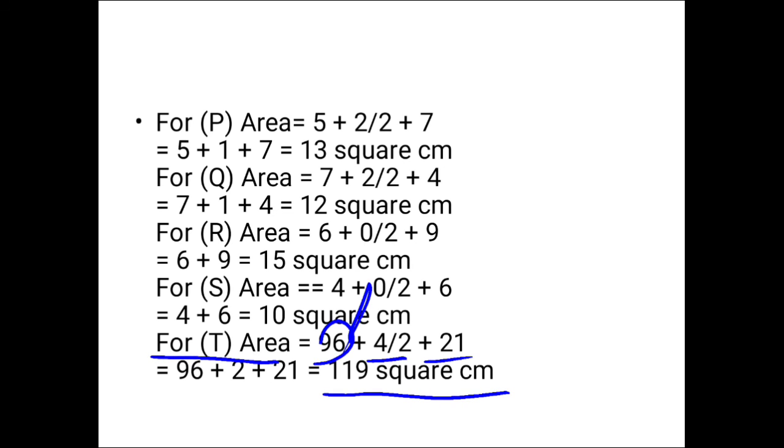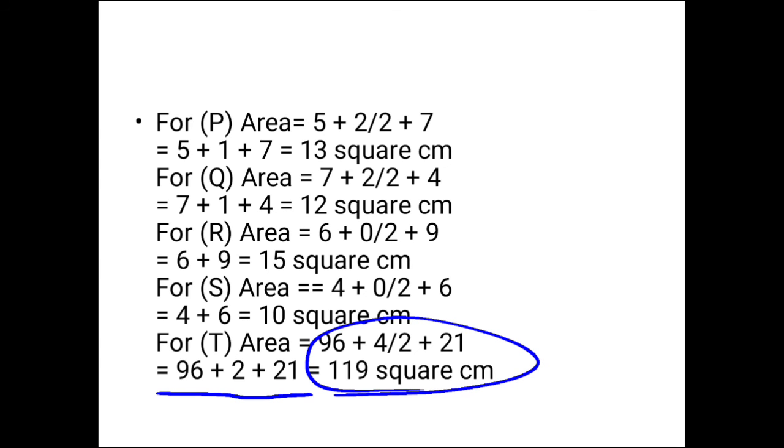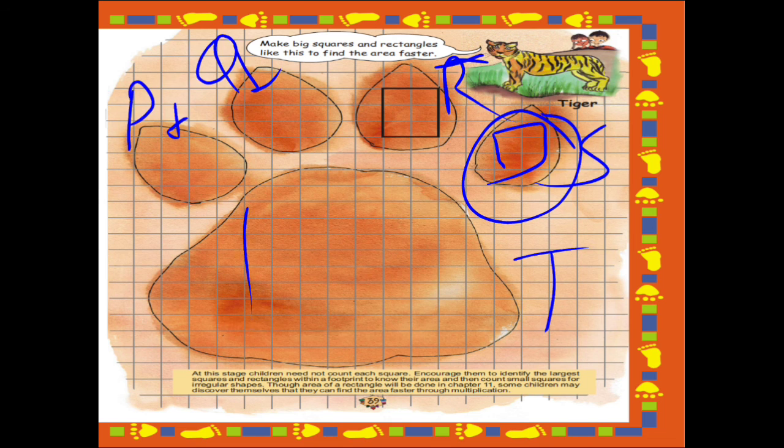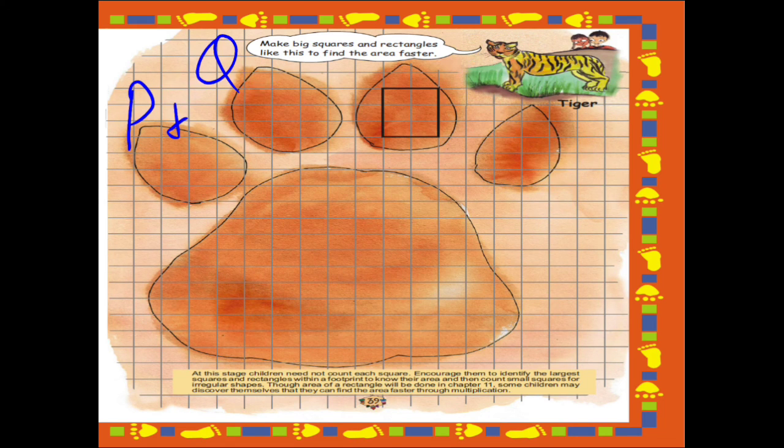Here 96 is fully filled squares, 4 by 2 is half filled squares and 21 is more than half filled squares. This you will write in your notebook. After you solve this, you will get 96 plus 2 plus 21, that will be equal to 119 square centimeter. So this is how you are going to find the area of the whole footprint of the tiger.